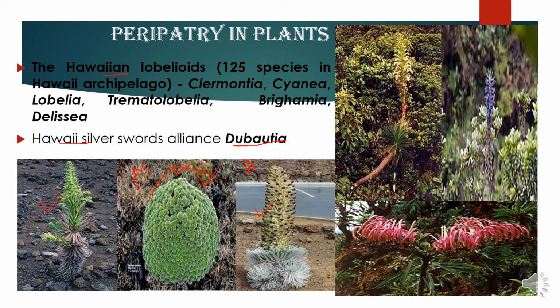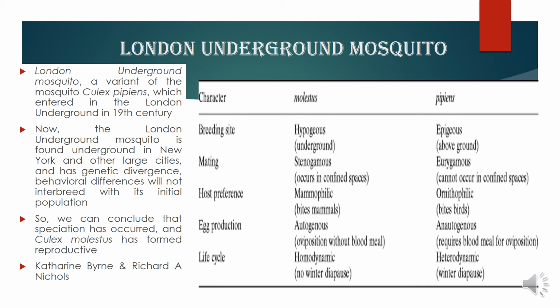Also we find such type of peripatry in another Hawaiian plant, the lobeliads, which have diverged so much that they have developed into individual sister species. These are the examples of lobeliads that are found in different Hawaiian islands. So these are the lobeliads on the right, and in the bottom we see the silver swords, and both these are very good examples of peripatry found in plants.